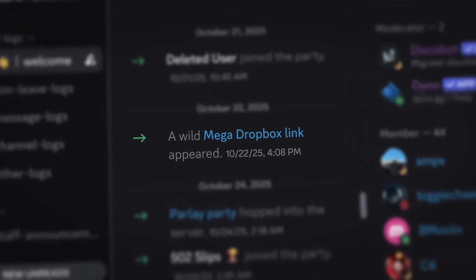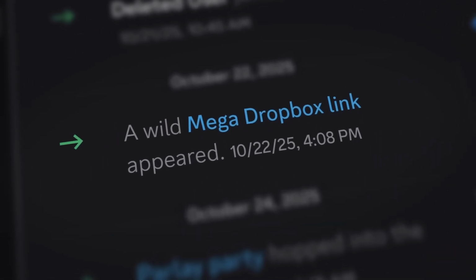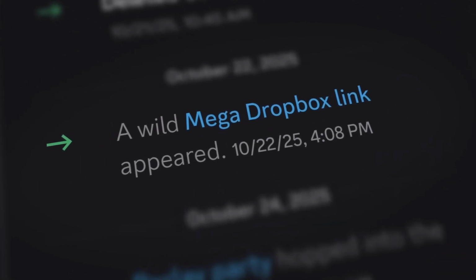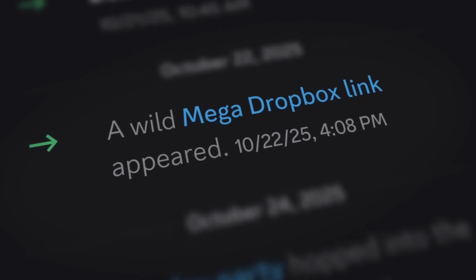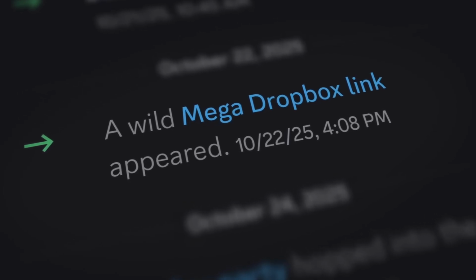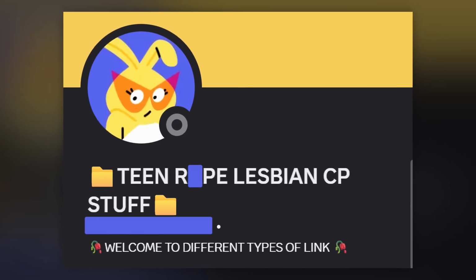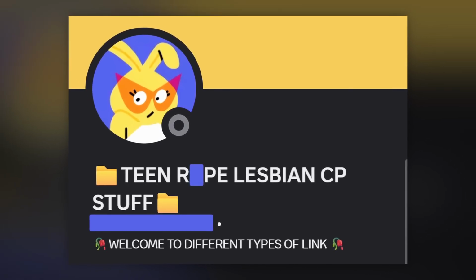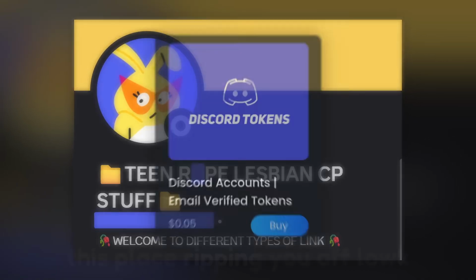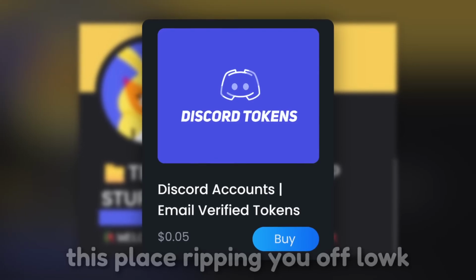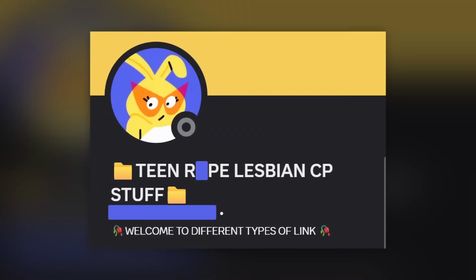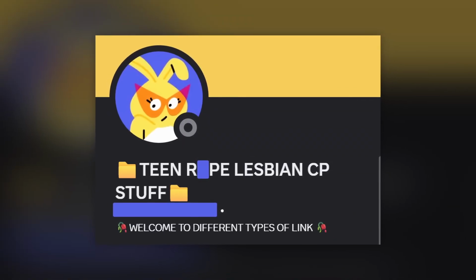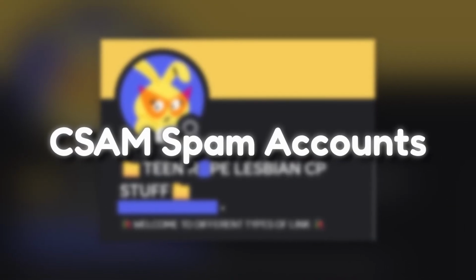But what predators will do on these bots is they will go into those minor selling servers, and these bots will go in and advertise that they're also selling content because the bot fits right in. And the problem is that if this account gets banned, these predators have thousands of accounts that will replace it. You can buy 1,000 Discord accounts for $3 or something. I don't know. I have a screenshot of how much it costs that I just found. But predators will buy these accounts and turn them into CSAM spam accounts.